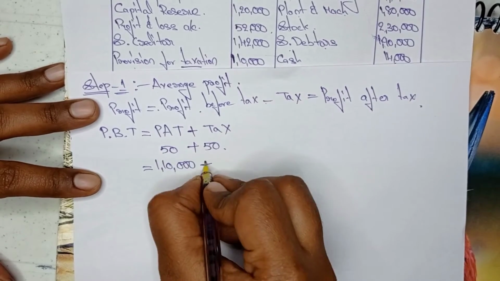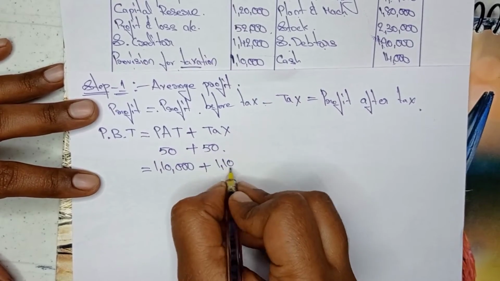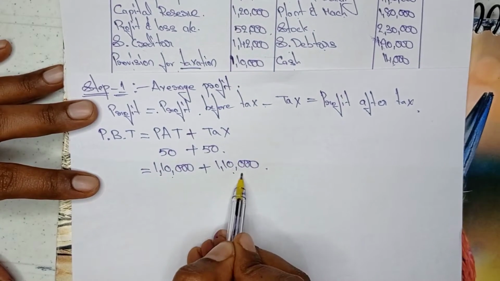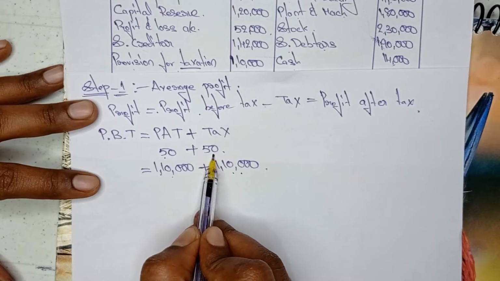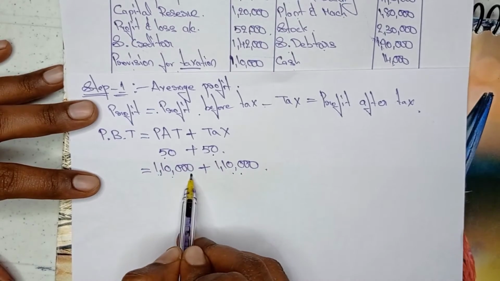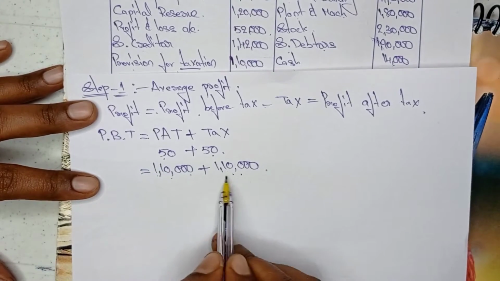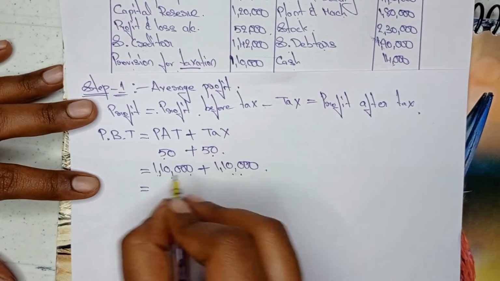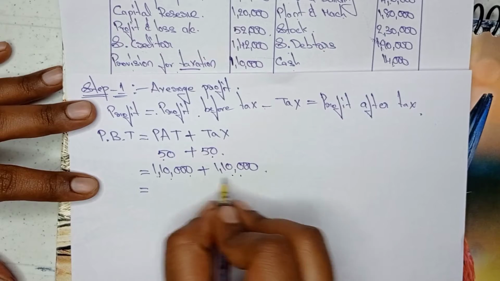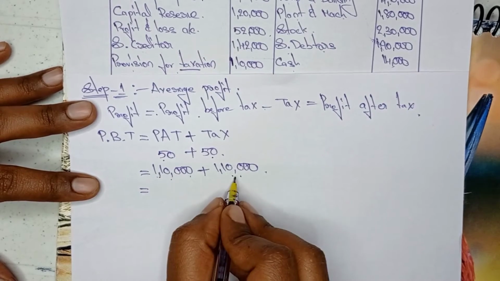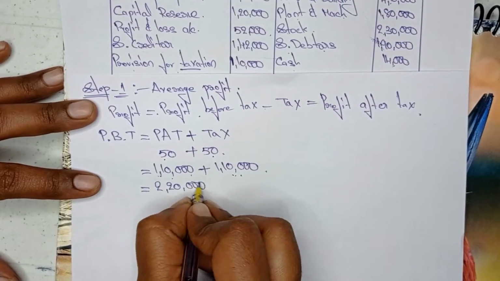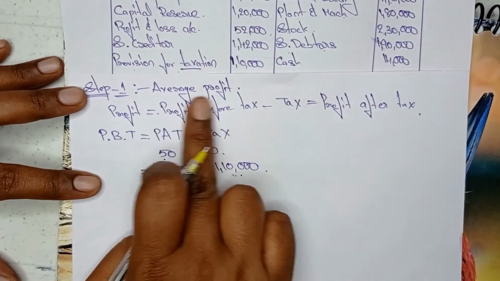50%, and the remaining 50% is also 1,10,000. It means we need to take the same figure twice. Why? Because it is 50%, 50%. If 50% is 1,10,000, then the remaining 50% is also 1,10,000 only. So what is the figure if we add both of these? 1 lakh, 2 lakhs, 20,000. So 2,20,000. This 2,20,000 is nothing but the average profit.